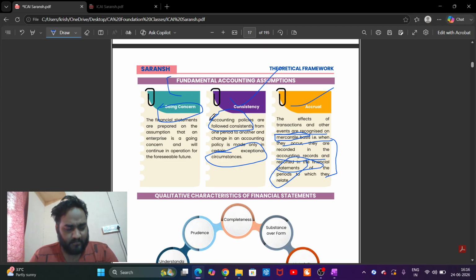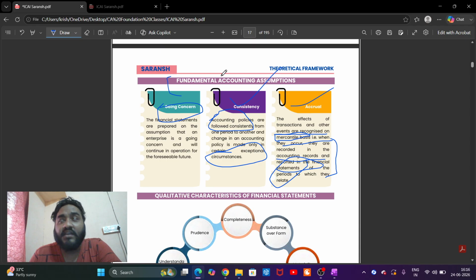A fixed asset, as per Accounting Standard 10 or Indian Accounting Standard 16. These are the standards. We'll talk about standards later. These standards tell you how the value of assets shall be recognized.